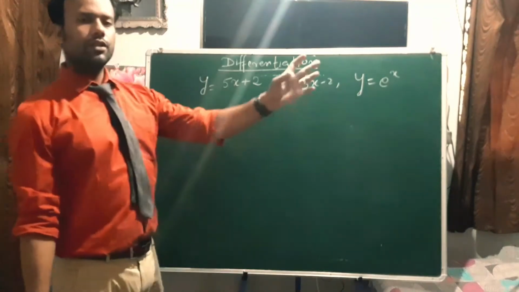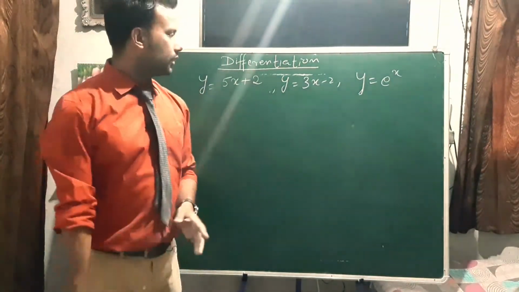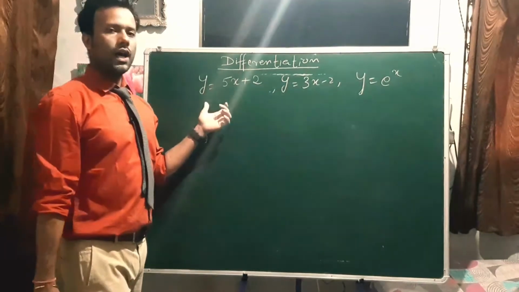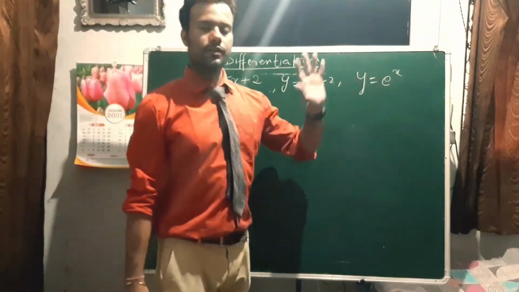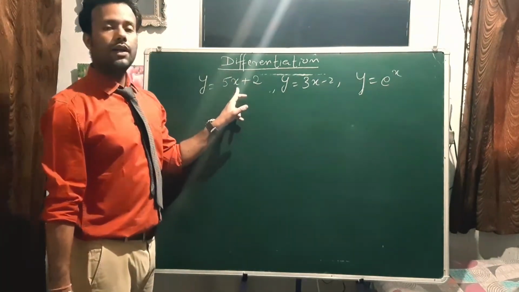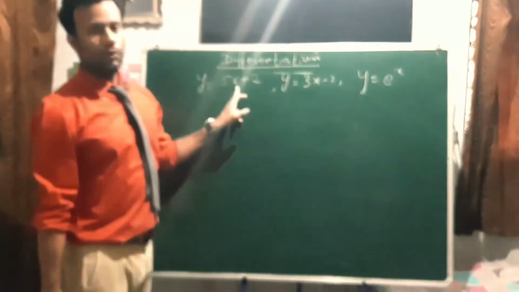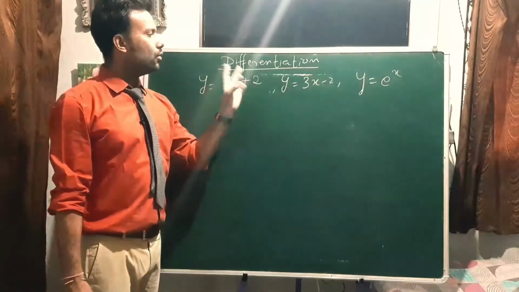Now in all of these equations, one thing is common: the value of y depends upon the value of x, right? Suppose in the first example, if we take x equals 0, then the value of y will be 2. If we take x equals 1, the value of y will be 7. That means the value of y depends upon the value of x.